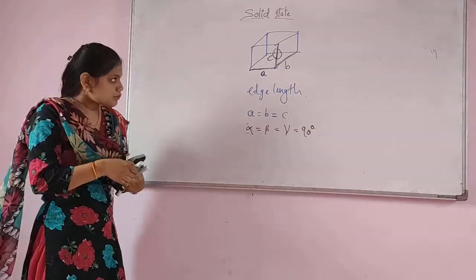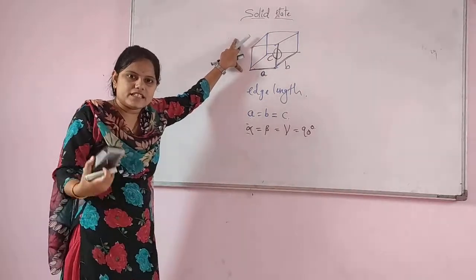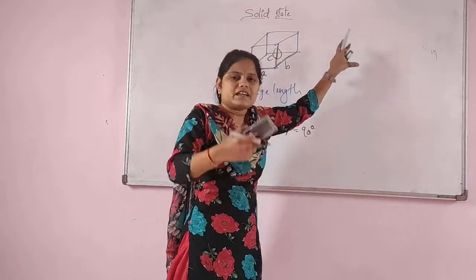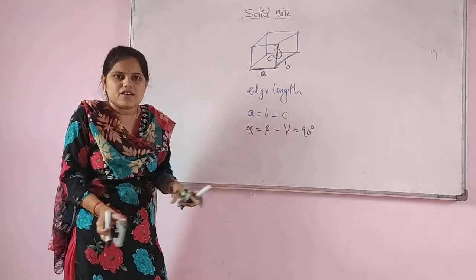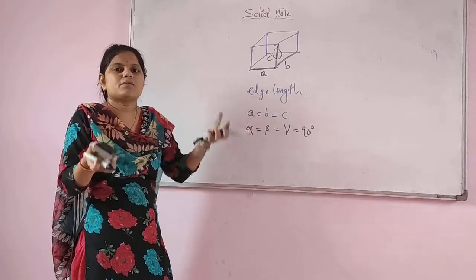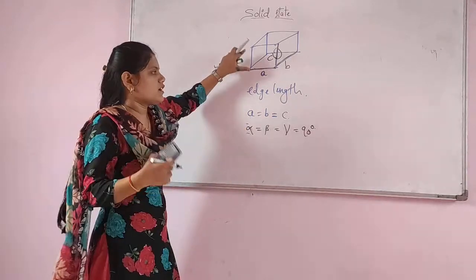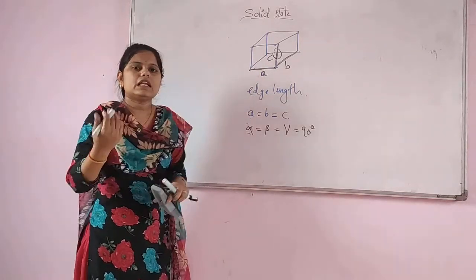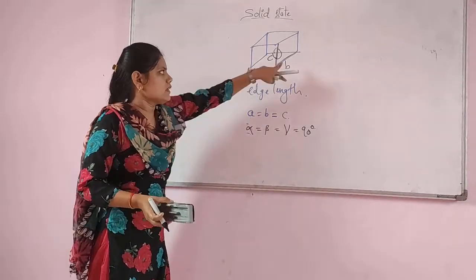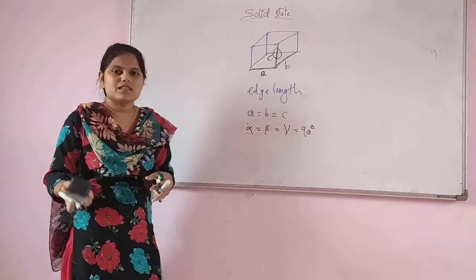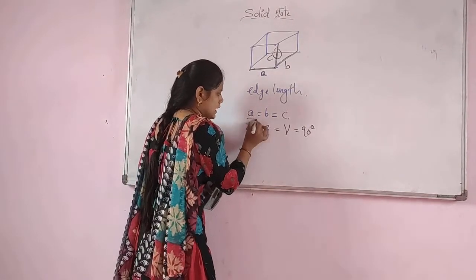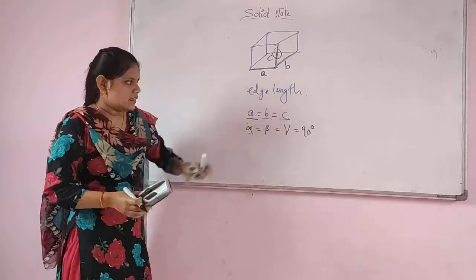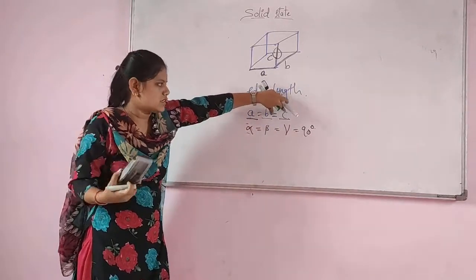Remember that. If you consider this as one unit cell, because if you repeat the same unit cell, there is a formation of the crystal lattice. The crystal lattice is very large, and in it there is a presence of the smallest repeating unit, which we call a unit cell. In the unit cell, consider the edge lengths: length, width and height. A will be the length, B the width and C the height.